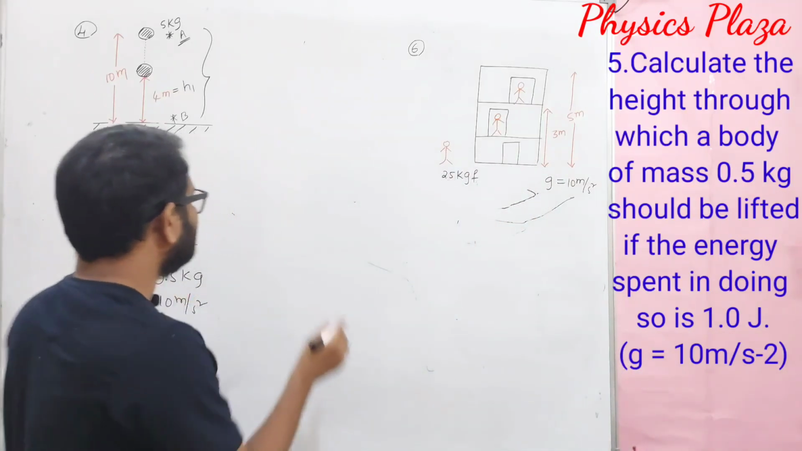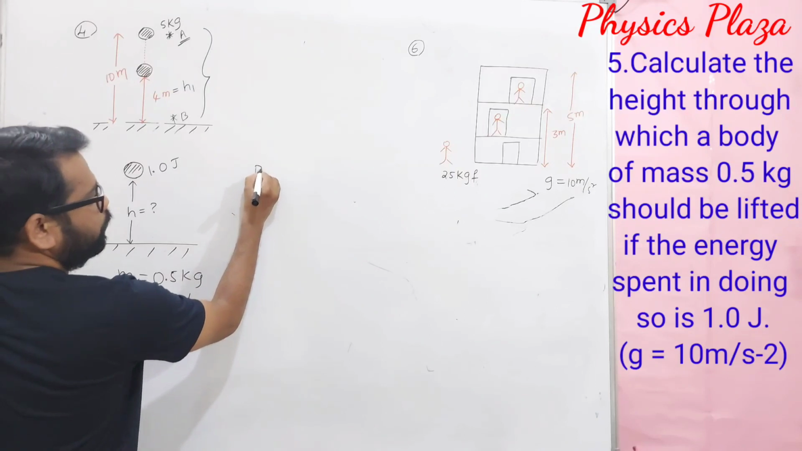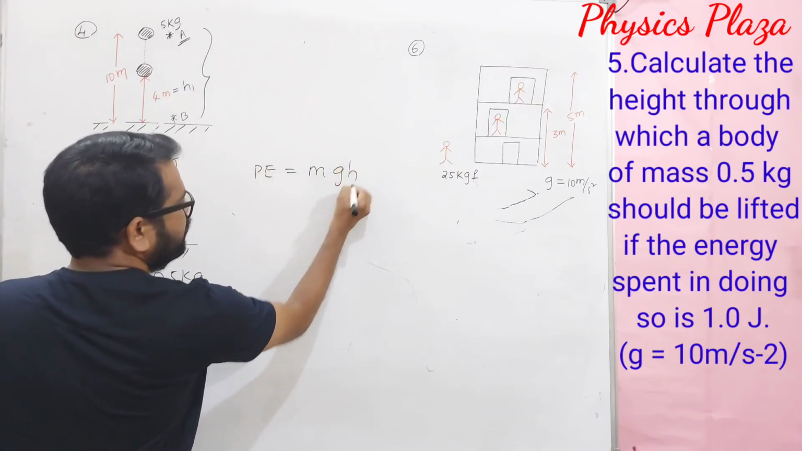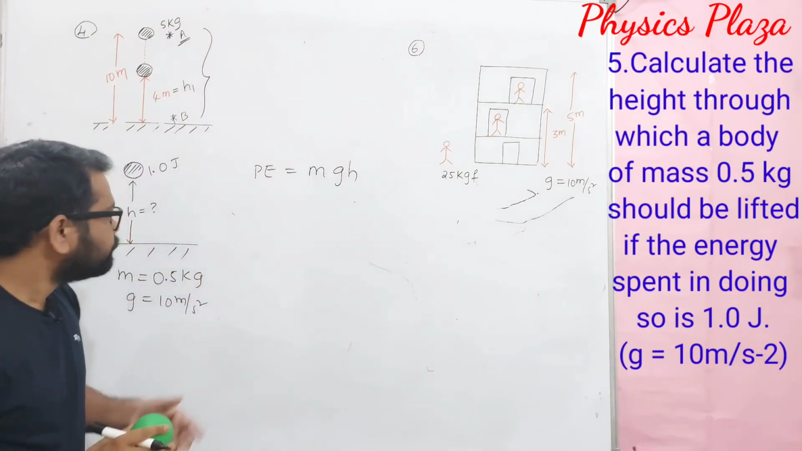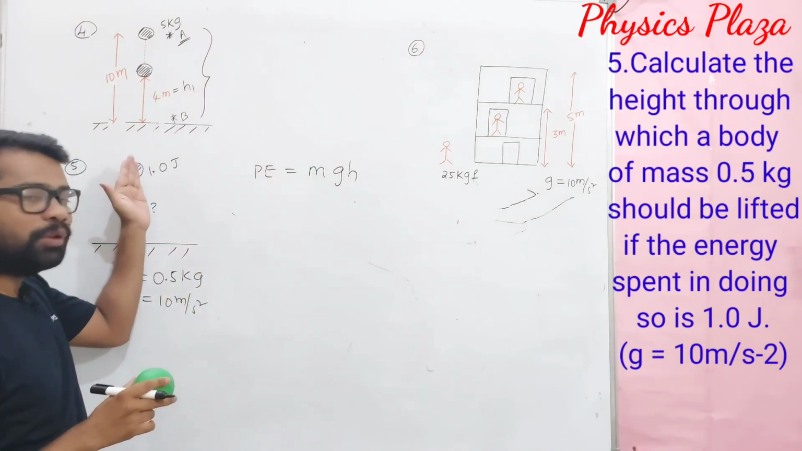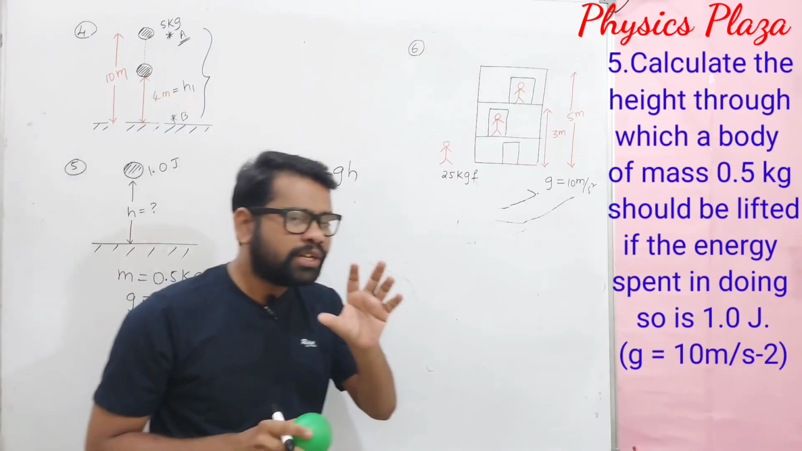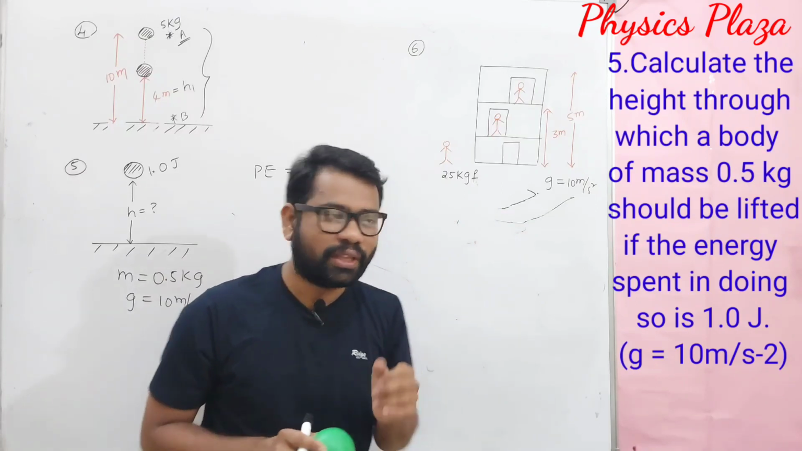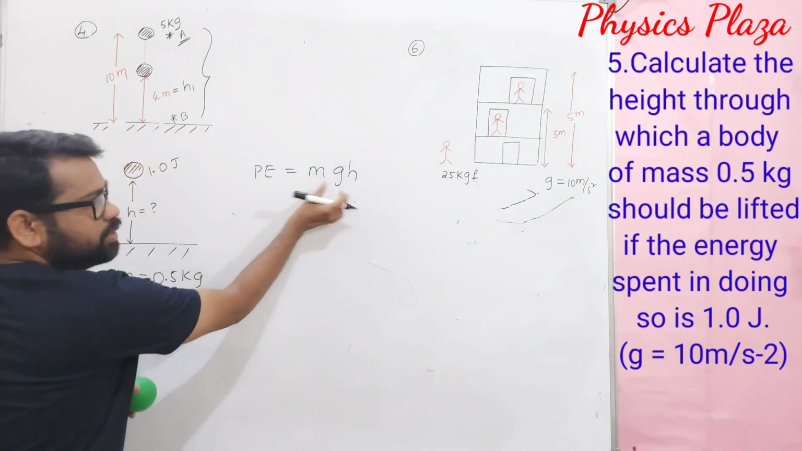Let us do that. So we know that here potential energy is equal to mgh. Children, here it is said that this much energy is spent, but as there is a change in the position, definitely whatever energy we spent is stored in the form of potential energy only. So P is equal to mgh.